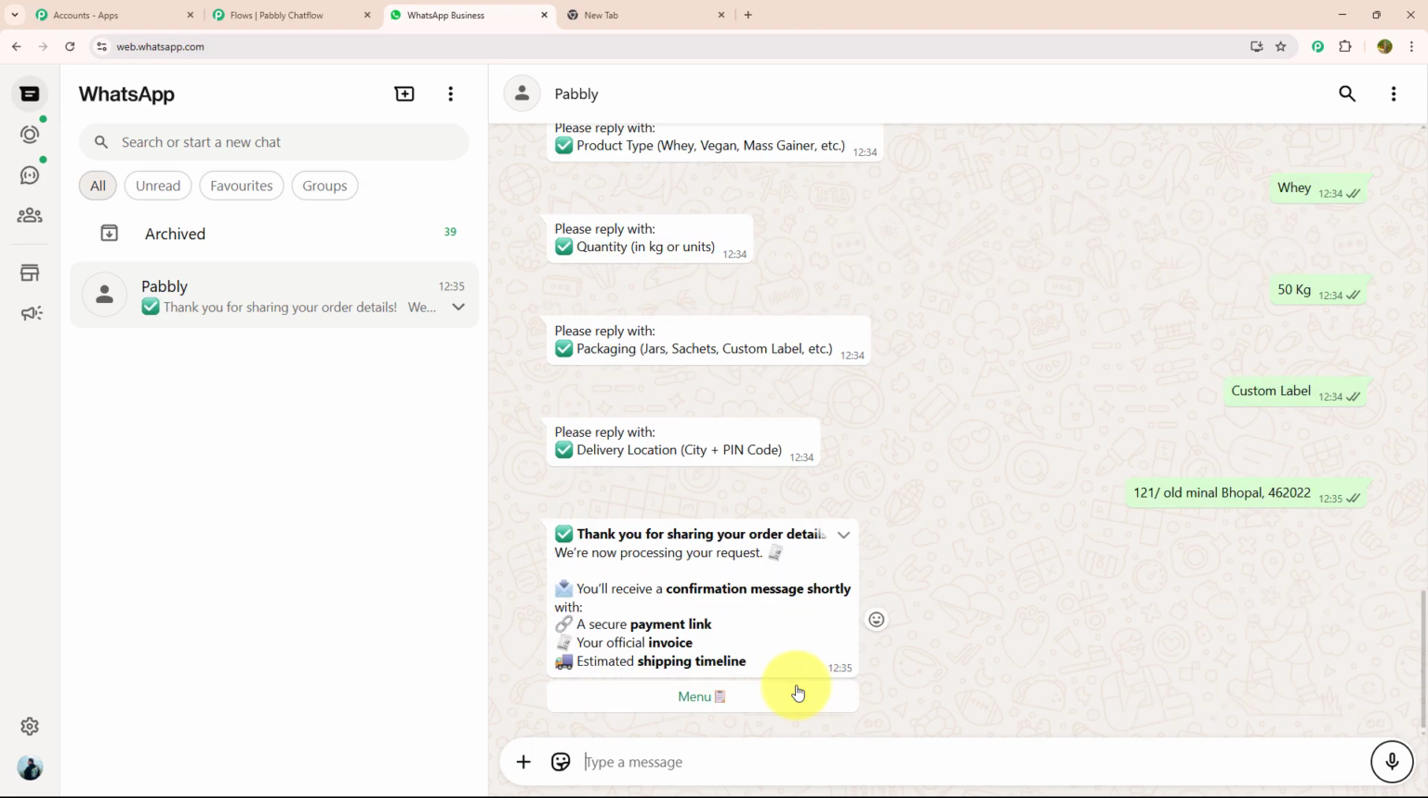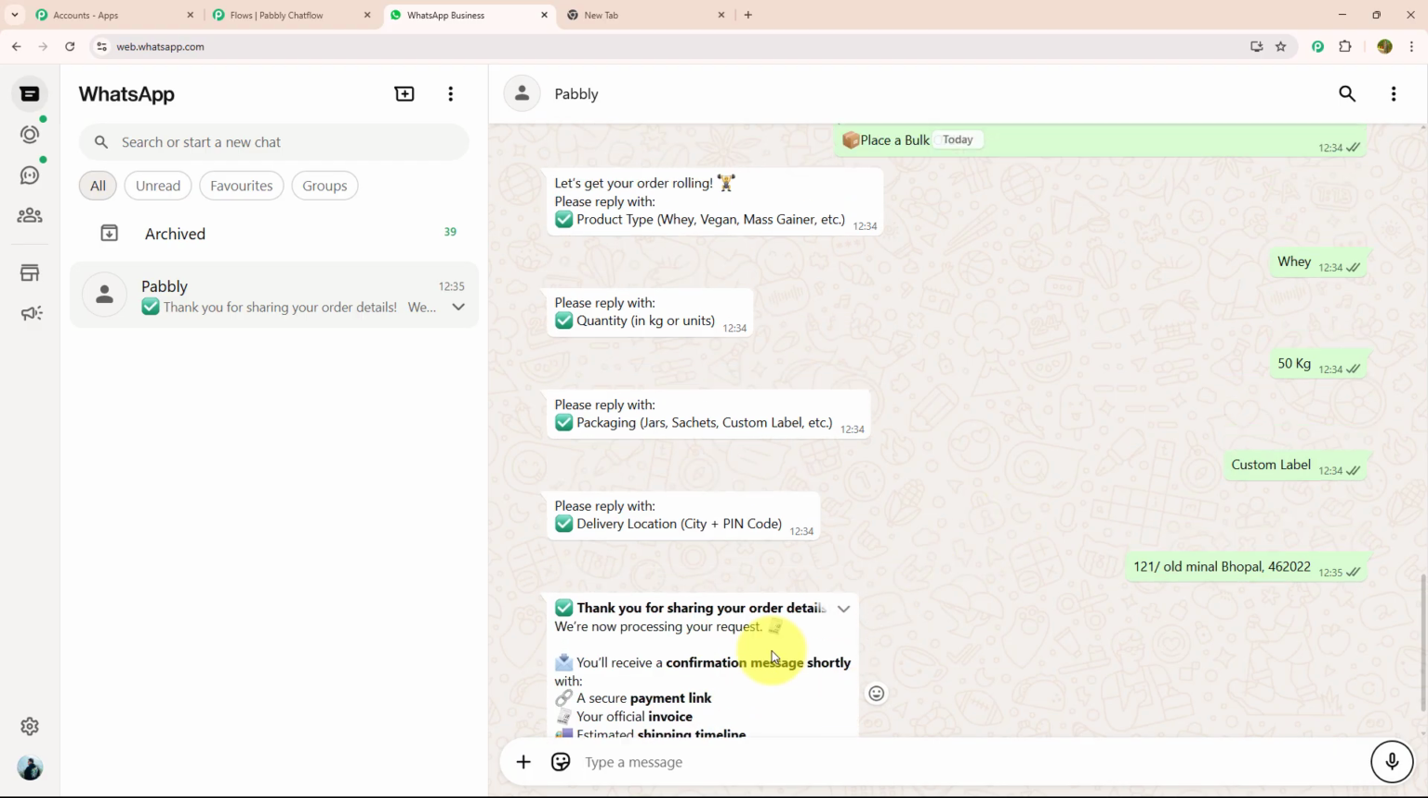As soon as they got every single detail, they shared a confirmation message which says, "Thank you for sharing your order detail. We are now processing your request. You will receive a confirmation message shortly. A secure payment link, your official invoice, and estimated shipping timeline will be given to you." And with that, they have provided me a menu button.